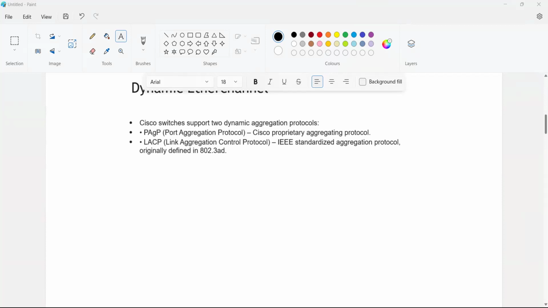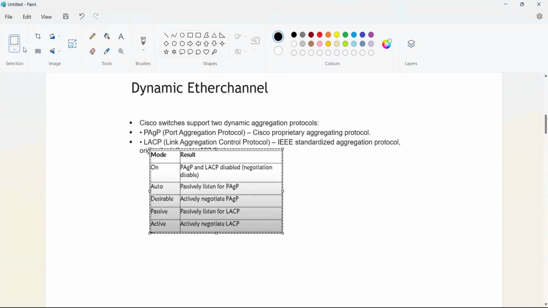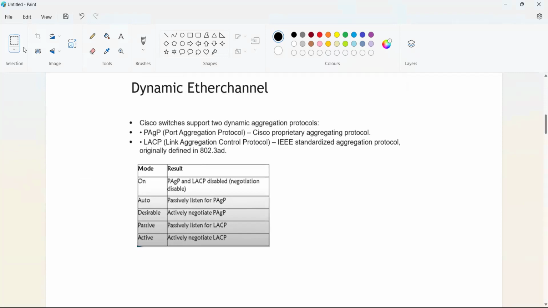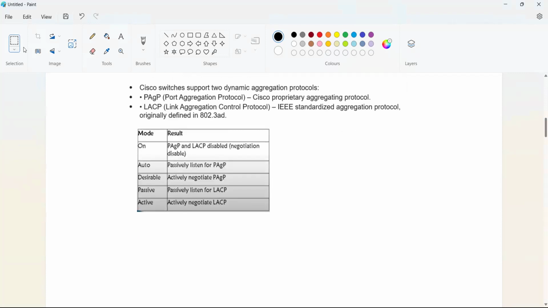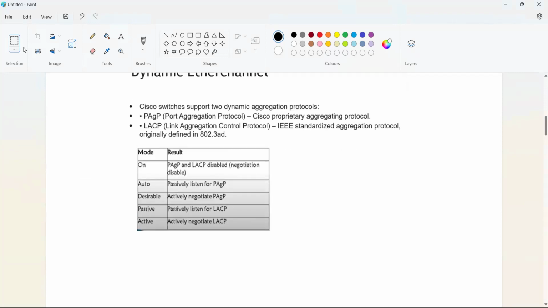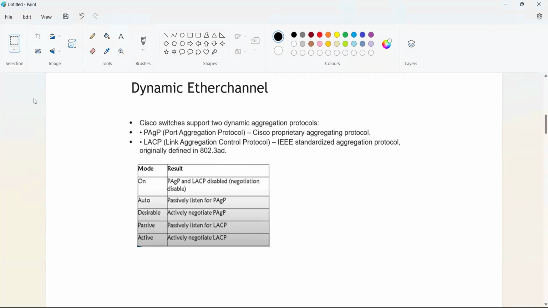And here, I'm giving one. Whenever I'm configuring manually, that is on.